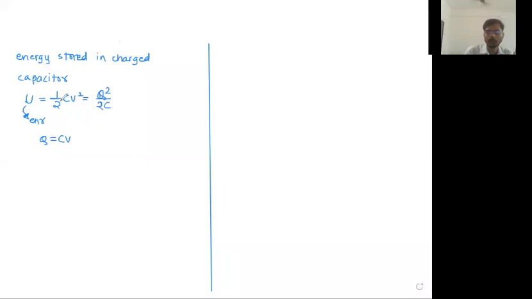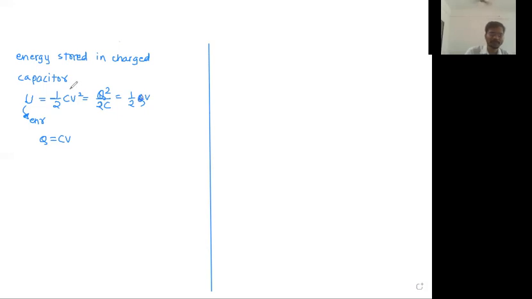Here I say 1/2 CV square, here I say Q square upon 2C, I do not say 1/2 Q square upon C. And here I say half QV. So 1/2 CV square, Q square upon 2C, and half QV. These are the three formulae that I remember.